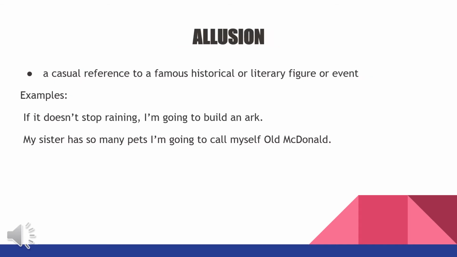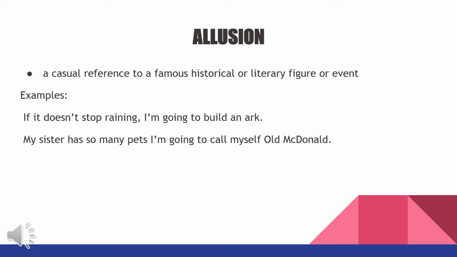Now let's have allusion. When we say allusion, it is a casual reference to a famous historical or literary figure or event. It seems like we are referring to a certain thing, situation, or concept. For example, if it doesn't stop raining, I'm going to build an ark.